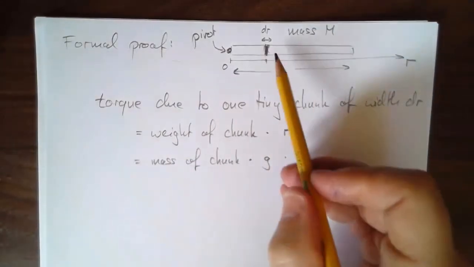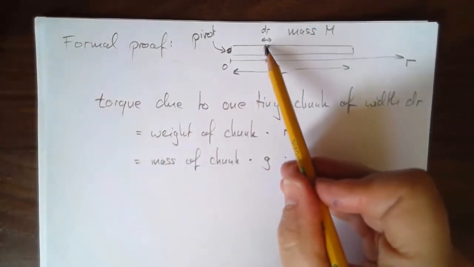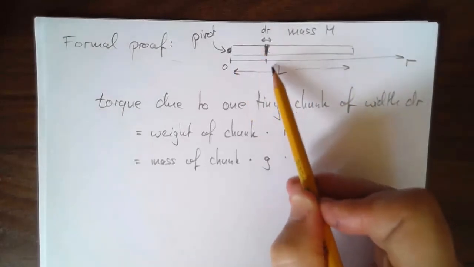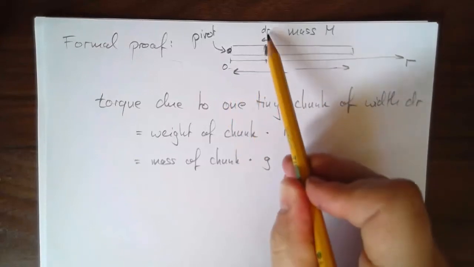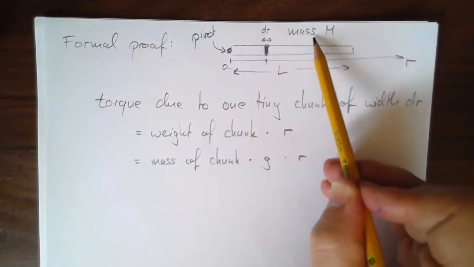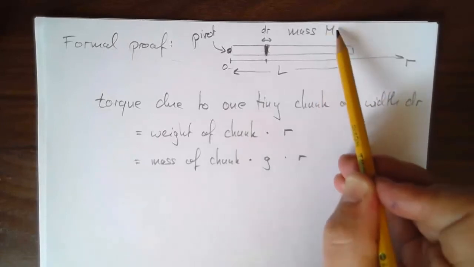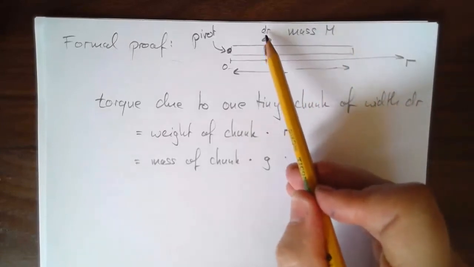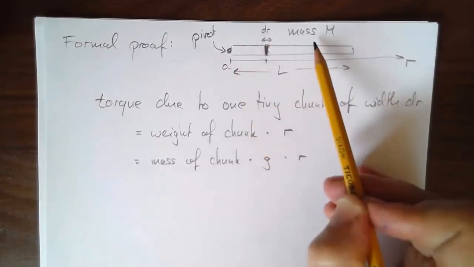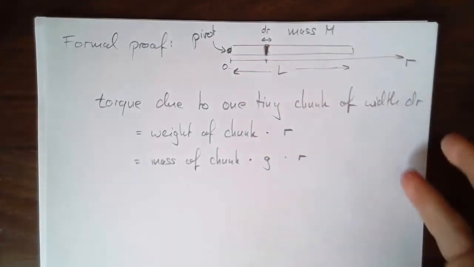The mass of the chunk is, well, I don't know, but I can figure out what fraction of the total it is. If this is 1/100th of L, and if L is 1 meter, this is 1 centimeter, well then the mass of this tiny chunk would be 1/100th of the total. If this width was 1/500th of the total length, then the mass would be 1/500th of m.